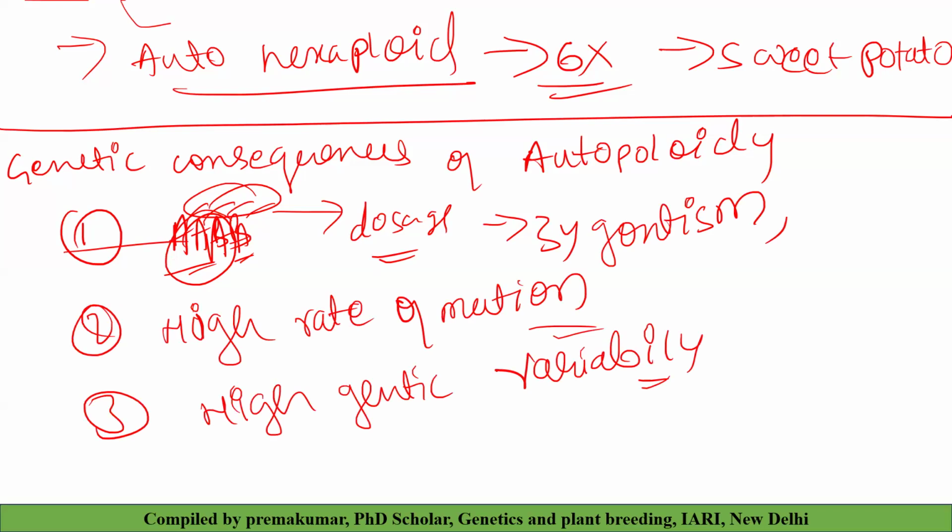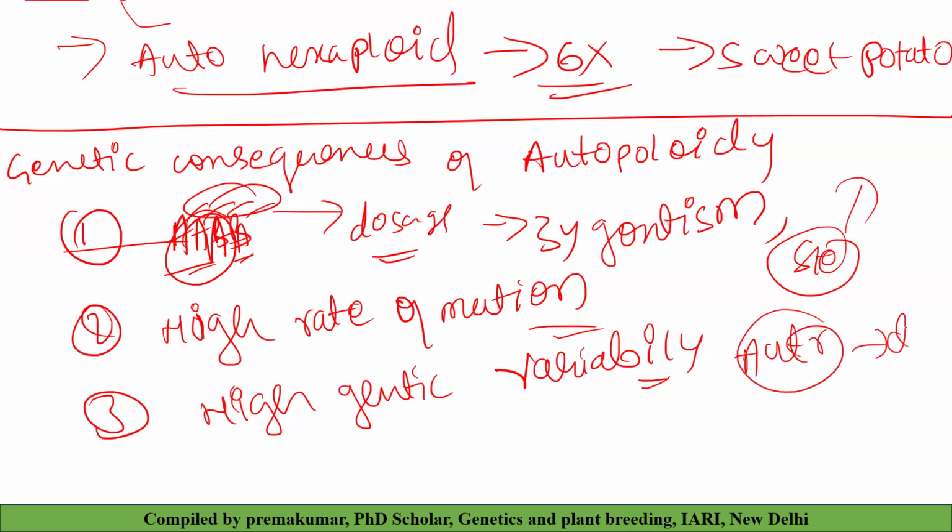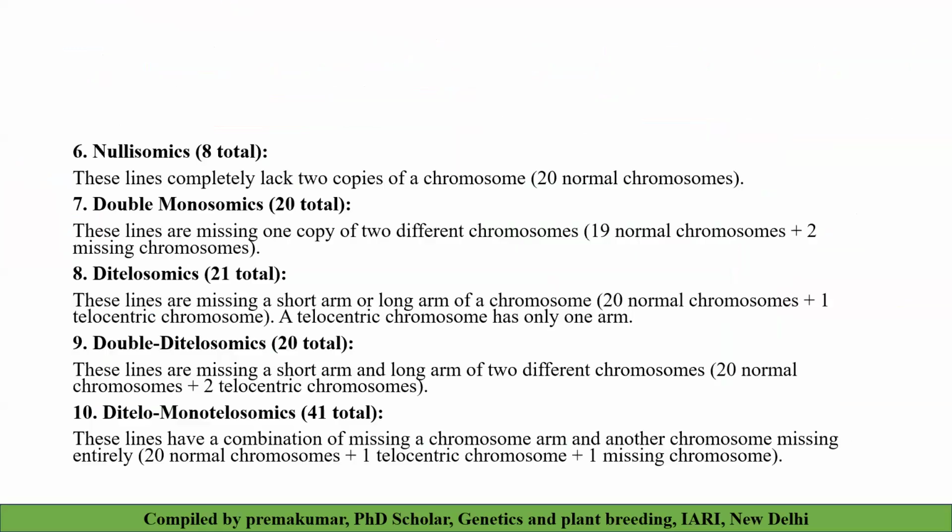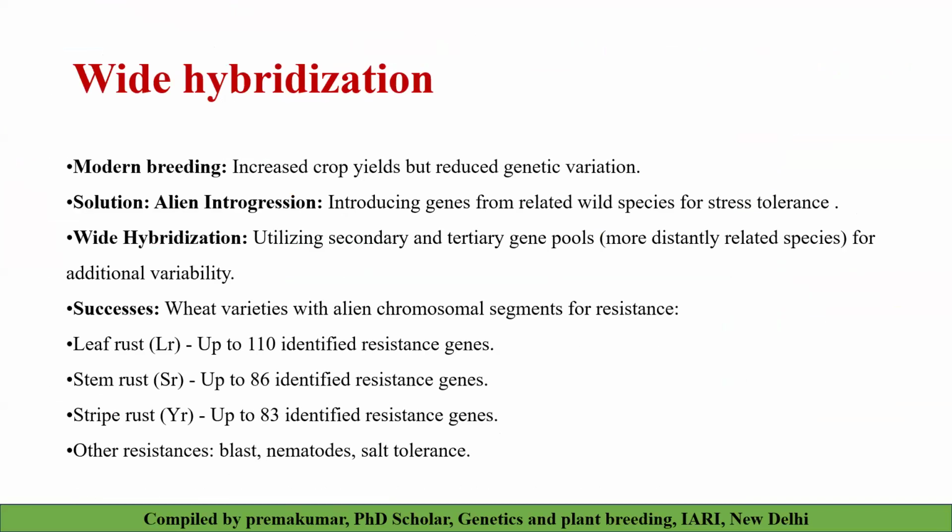Most of the times they are sterile in nature because of the formation of multivalents. You'll see in the autotetraploid condition how double reduction happens in the next coming classes. We will cover it in detail because I didn't prepare slides. Okay, this is about autohexaploids. And when it comes to allopolyploids, we have wheat, and there are different types of allopolyploids. We will discuss in the next coming classes. Okay, sorry.